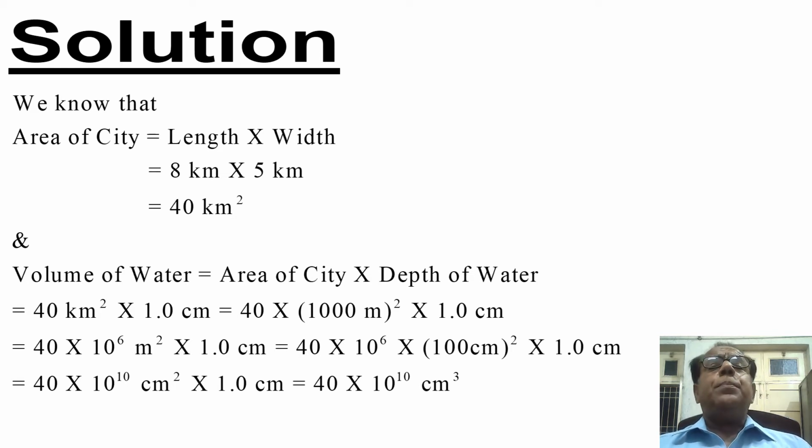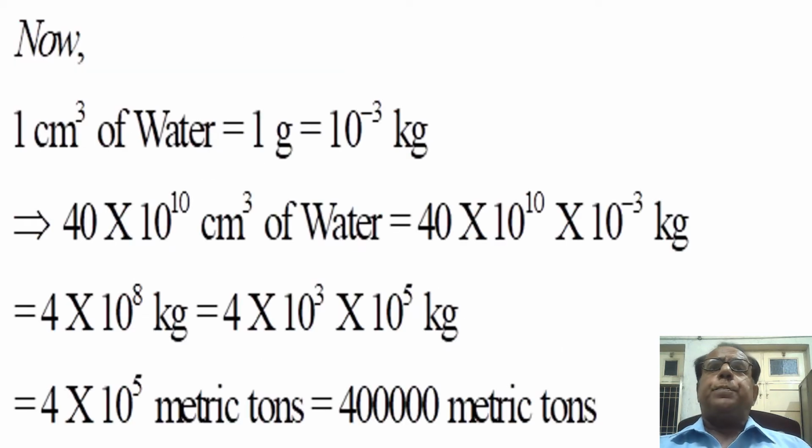So volume of water alternatively becomes equal to 40 into 10 raised to the power 10 centimeter square into 1.0 centimeter. This alternatively becomes equal to 40 into 10 raised to the power 10 centimeter cube. Okay, so we have found volume of water which is 40 into 10 raised to the power 10 centimeter cube.